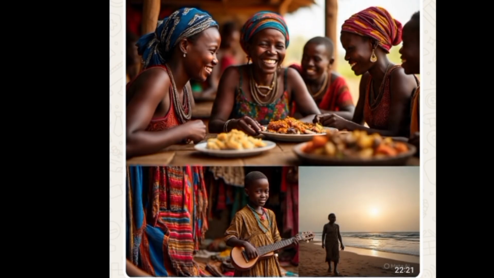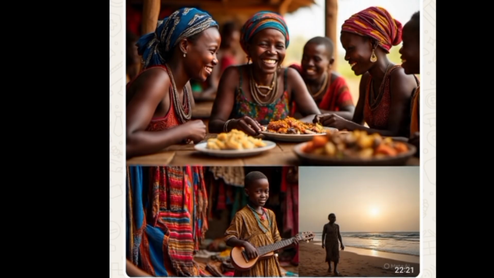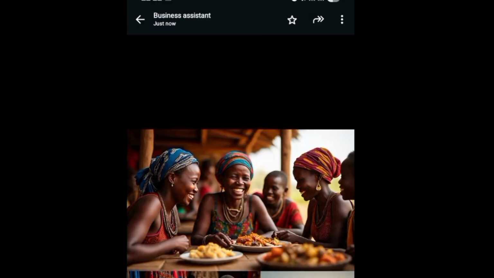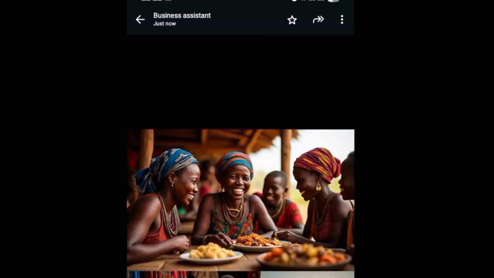So I'm going to continue to create other images for you to see that this is an opportunity for you to venture into. Do not limit yourself. You can use WhatsApp to create images as well. And the amazing thing is that it is high quality images. Have you seen that? So I'm going to click on it. You click on the picture, then you come over to this three dots here, then click on save. Voila, your image has been saved to your phone gallery.